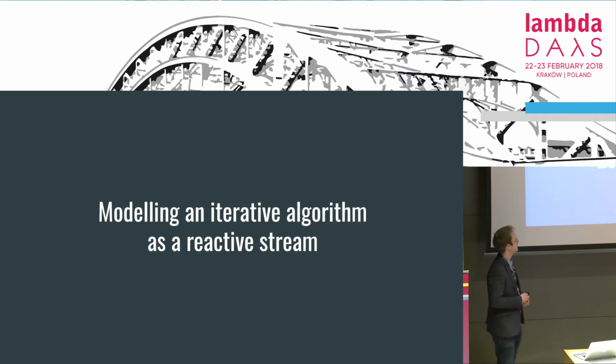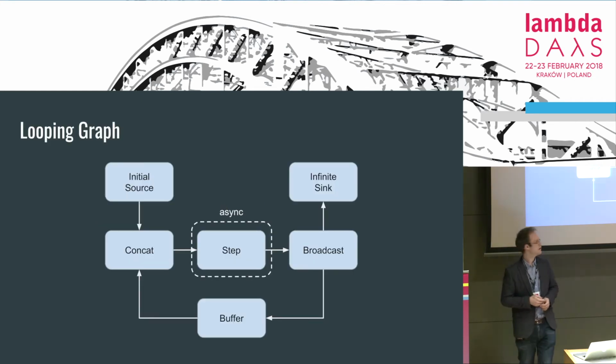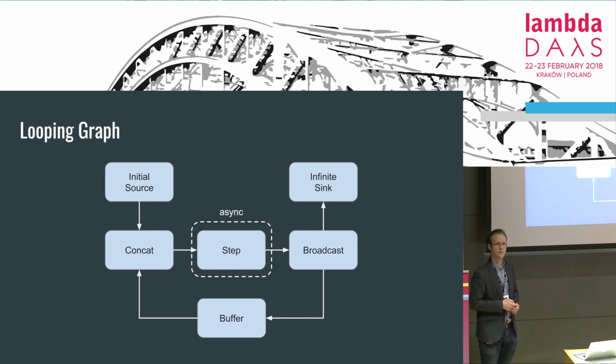So first, let's see how to model an evolutionary algorithm, which is iterative by nature, as a reactive stream of individuals. The first building block in our solution will be a looping graph, something to introduce a loop in the stream. So let's break it down. We'll have an initial source, which will contain the initial population of the algorithm. We'll have an infinite sink, which will keep draining agents from the flow, and for example, it will be computing some statistics. We'll have a main step stage, where the actual agent interaction will be happening, and then we'll have a feedback loop with an explicit buffer in it.